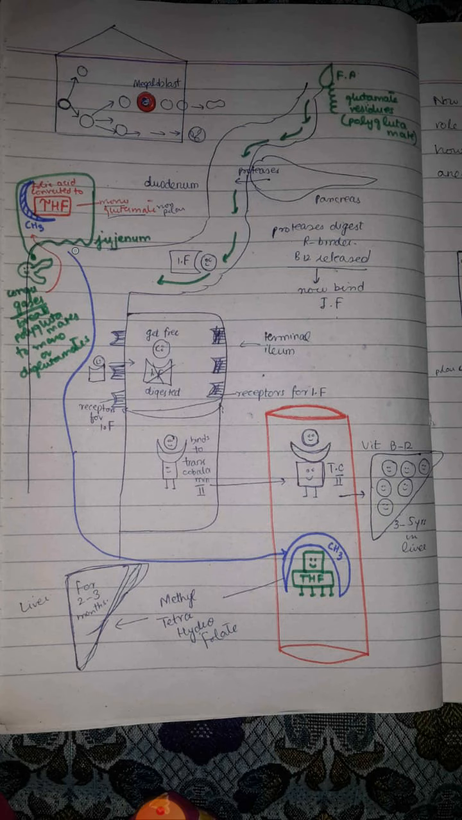When folic acid enters into the cells of the jejunum, then it is converted into tetrahydrofolate and it is also methylated. So now in the cells of the jejunum we have the methylated form of tetrahydrofolate. This methylated tetrahydrofolate then goes to the blood, and from the blood it is stored in the liver for about 2 to 3 months. This is the methyl tetrahydrofolate.